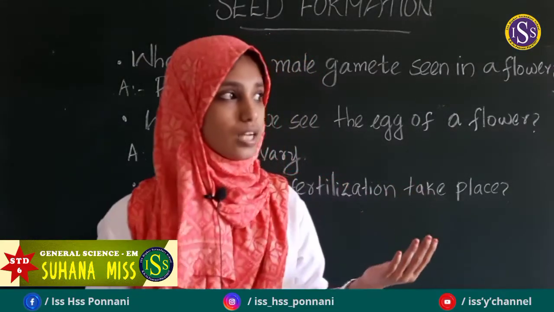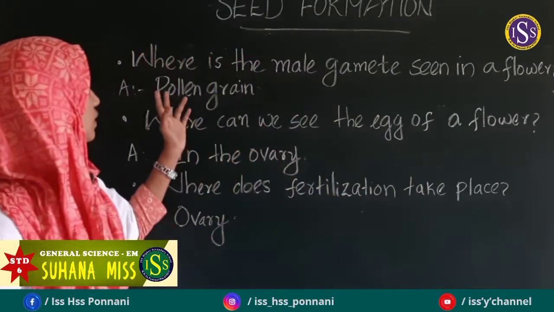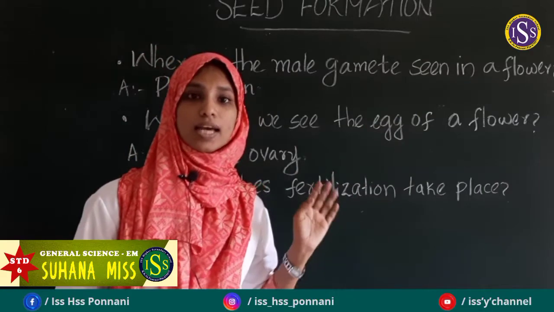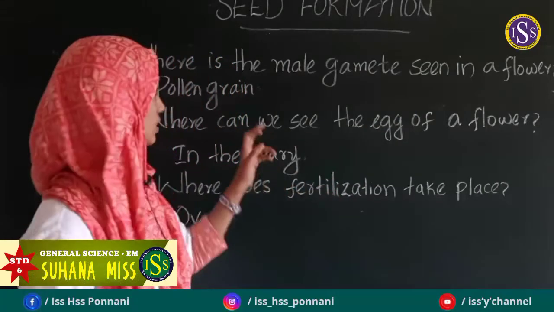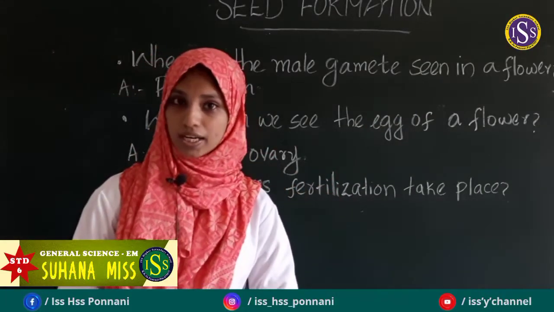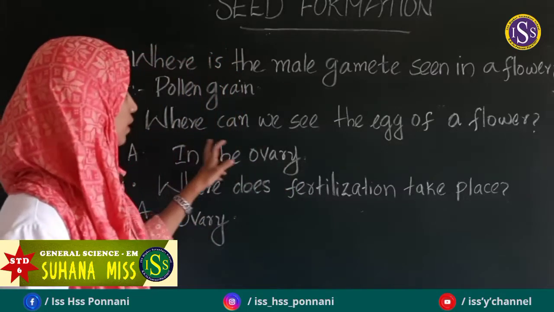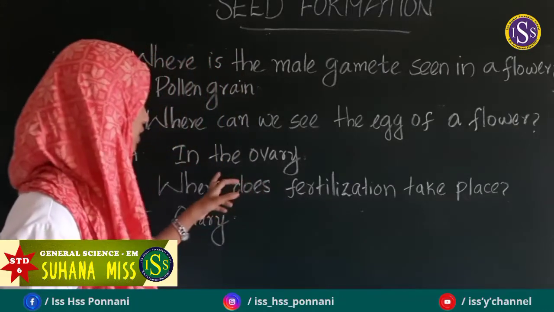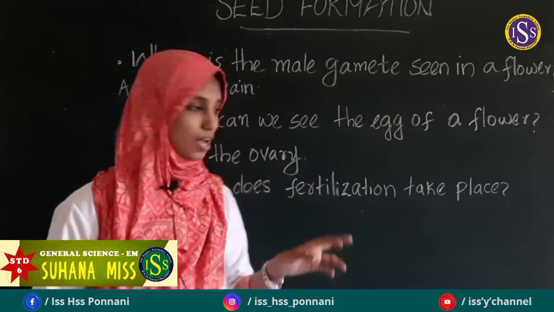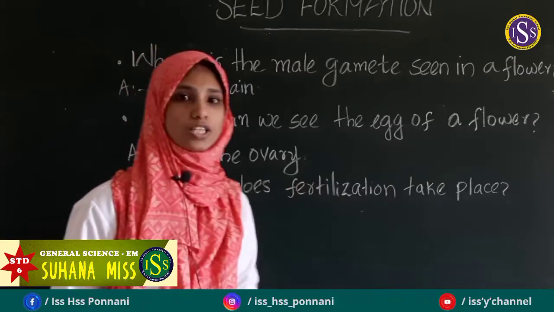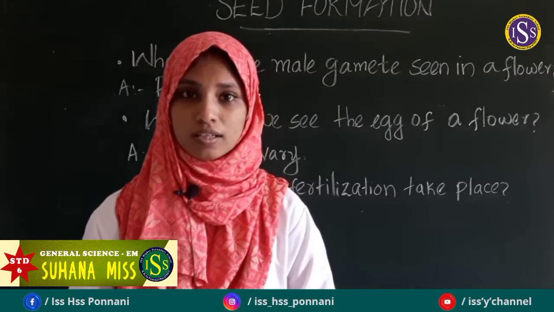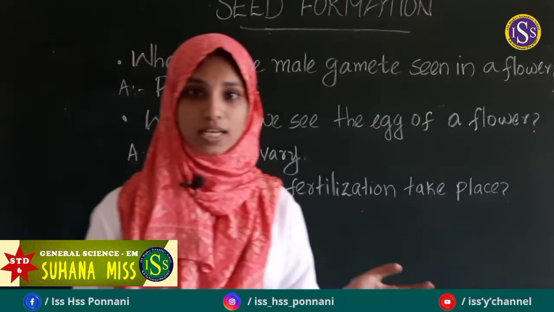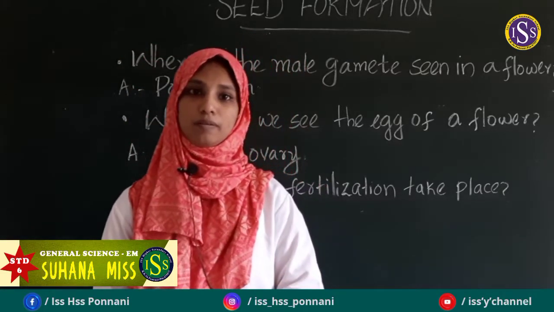There are certain questions related to this. First one is, where is the male gamete seen in a flower? It is seen in the pollen grain. We have studied in the last class. Where can we see the egg of a flower? It is seen in the ovary. And where does fertilization take place? Fertilization takes place inside the ovary because the egg is seen in the ovary.